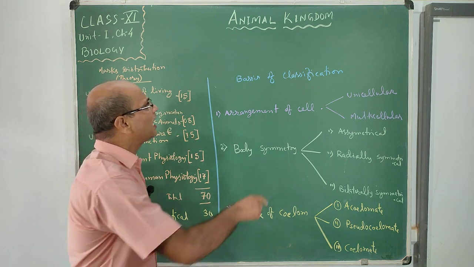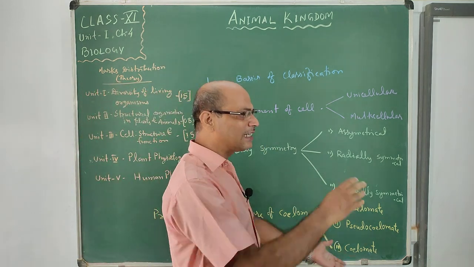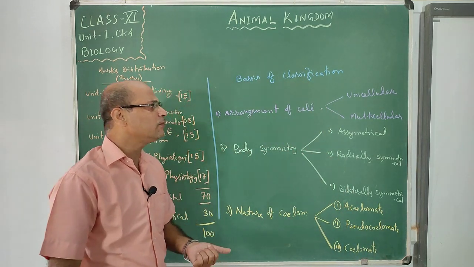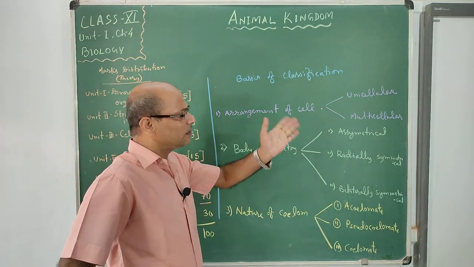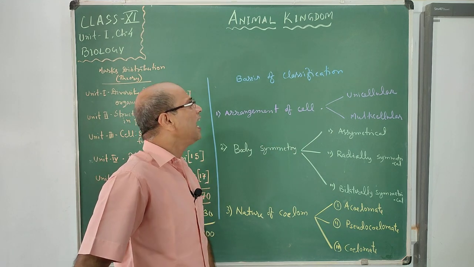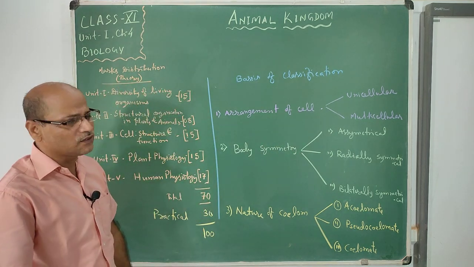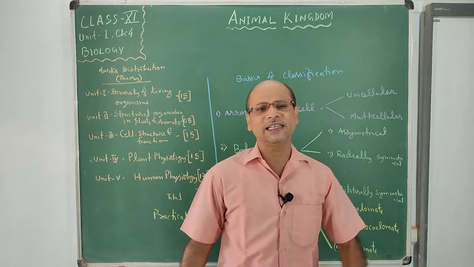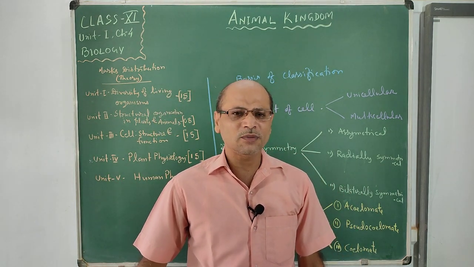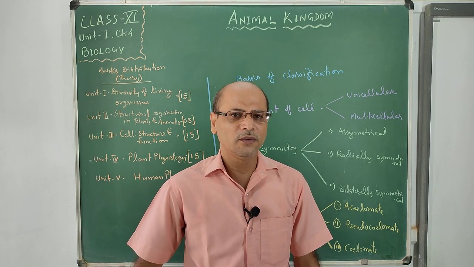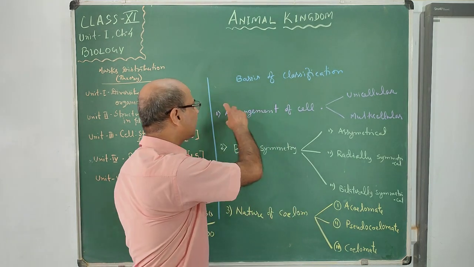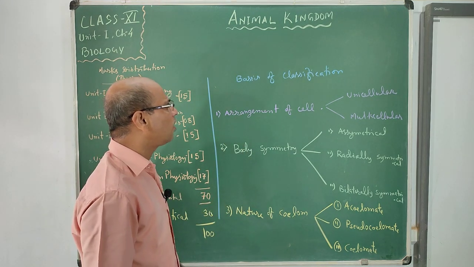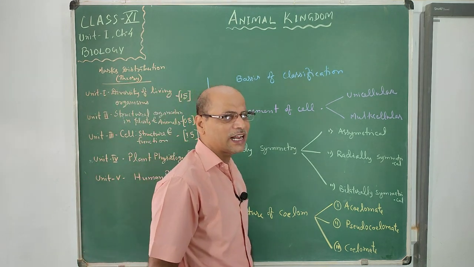There are two kingdoms, plant kingdom and animal kingdom, and the animal kingdom is classified into different classes on the basis of certain criteria. One by one we will discuss the basis of the classification of our animals.